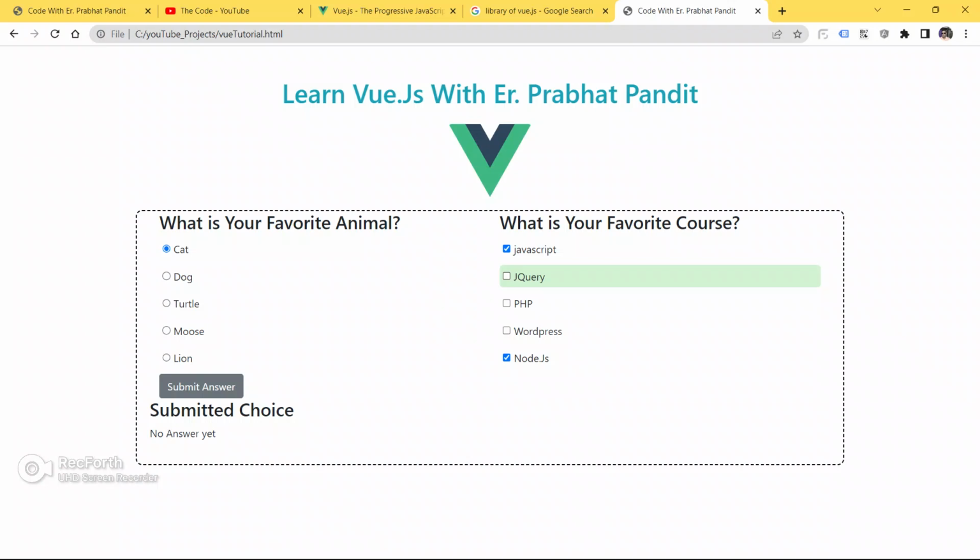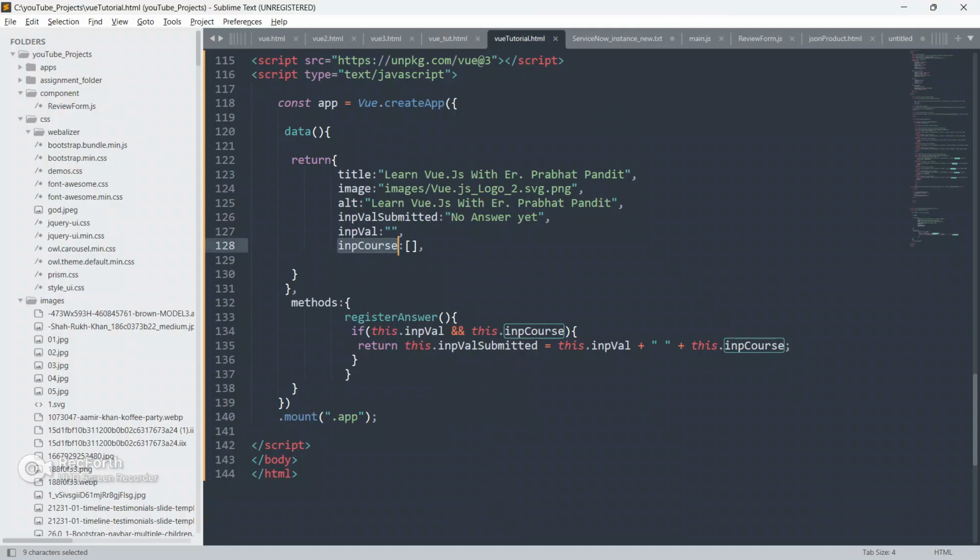Always remember, if you are using more than one checkbox, it is always going to return an array. And in any case, the radio button is going to return a single value, so it is not going to return any array.